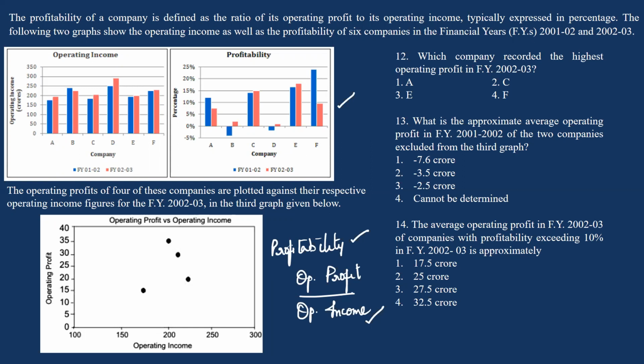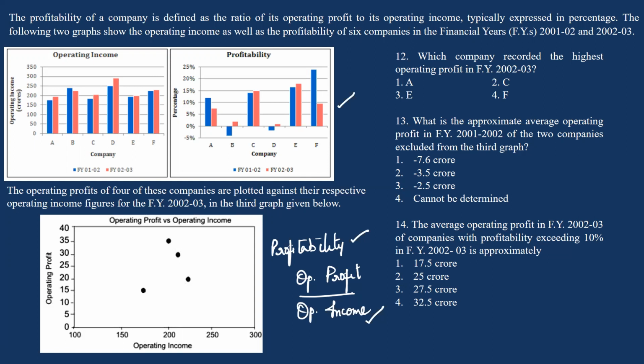So you have 2 financial years, 2001-2002 and 2002-2003. You are given the operating income figures for those financial years, for 4 among these 6 companies. If you are comfortable with data interpretation, if you have practiced enough questions from data interpretation, this is definitely a doable set. 3 simple questions.